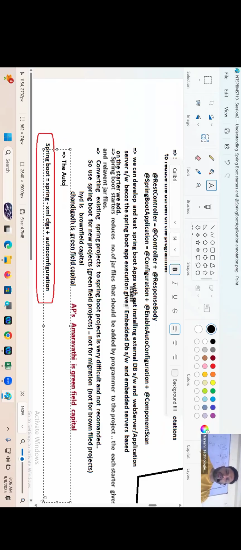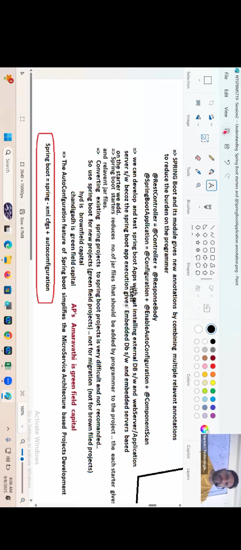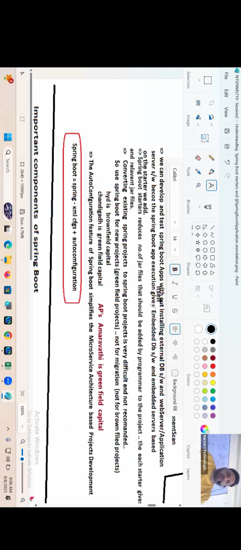The auto configuration feature of Spring Boot simplifies the microservice architecture based projects development. Are you getting my point there, guys?